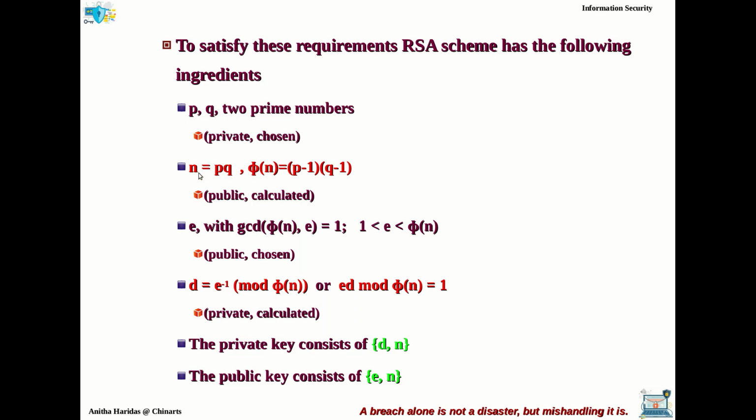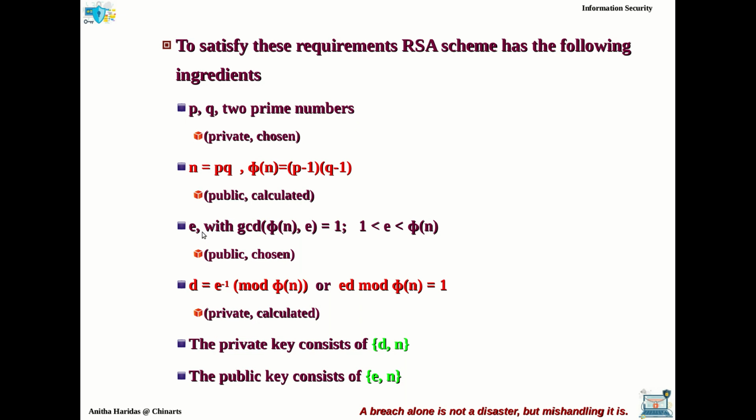So n value can be public and it can be calculated. It is a calculated one. Here we are going to choose these two values, but it is done privately. Once you have chosen these two values, n value can be calculated. So once it is calculated, n value can be publicized.